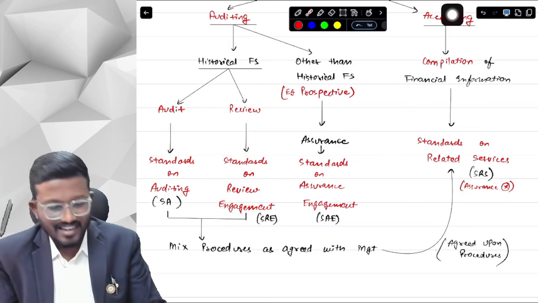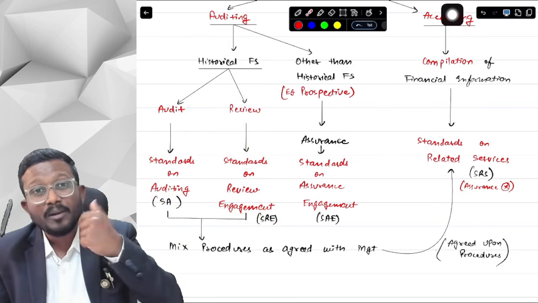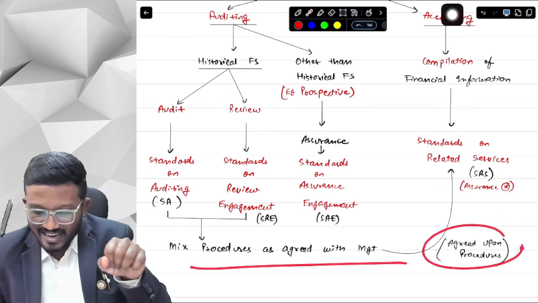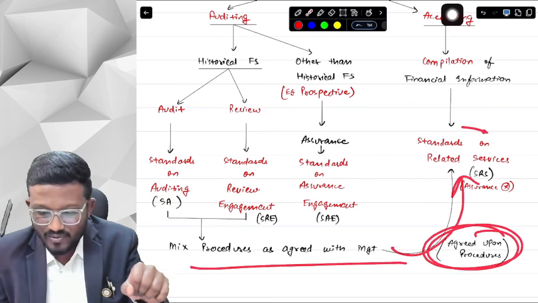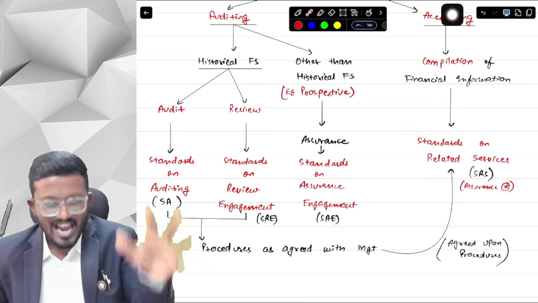Okay? Yes, sir. Here we ourselves perform procedures that are given in the standards. But if we are performing those procedures which are agreed with the management, then it is called agreed upon procedures, and then the standard which will be applied is standards on related services. Okay, yes, sir, we have understood everything.